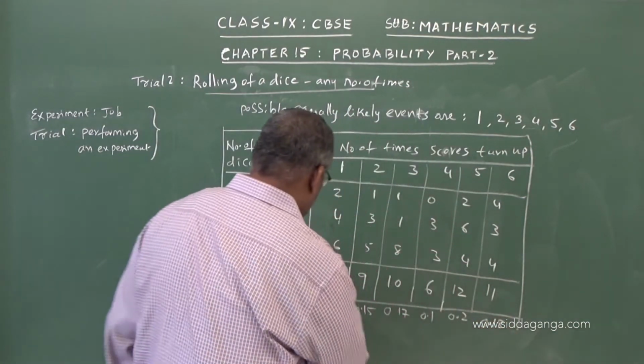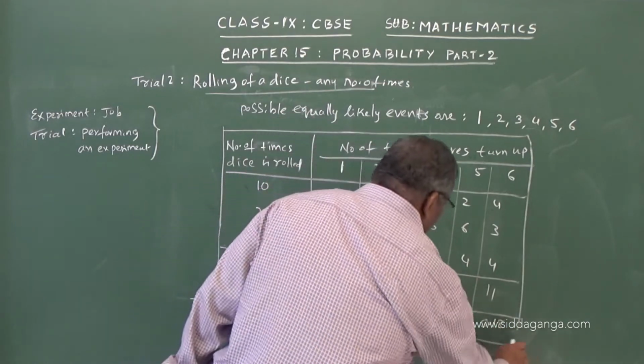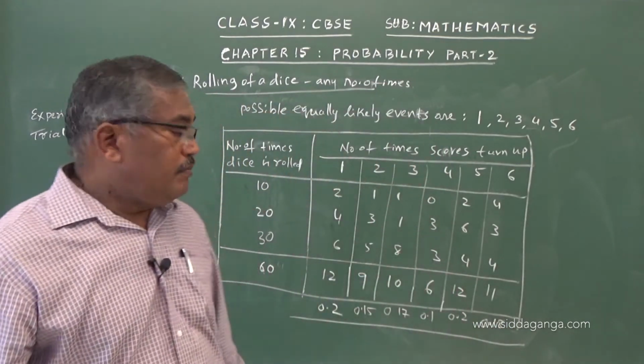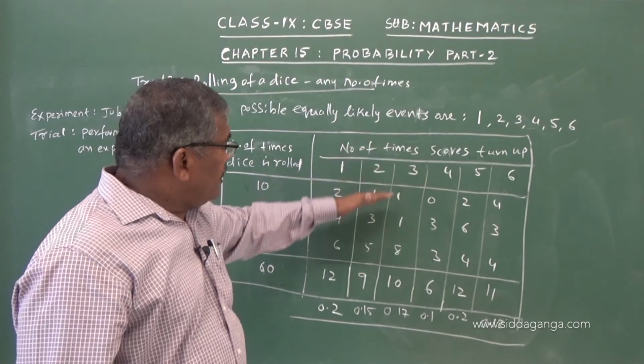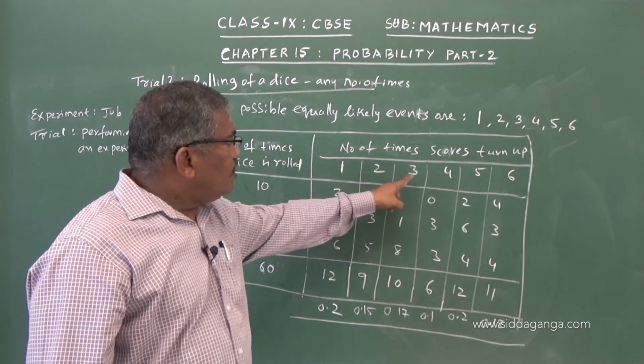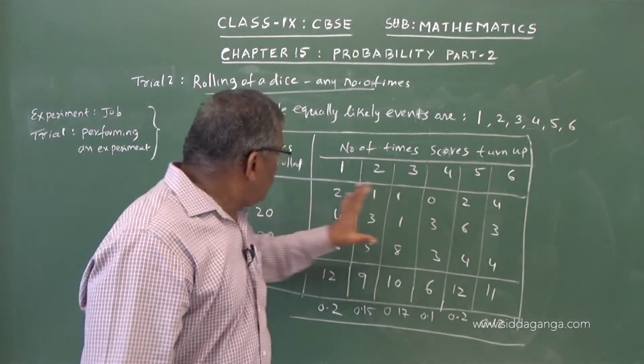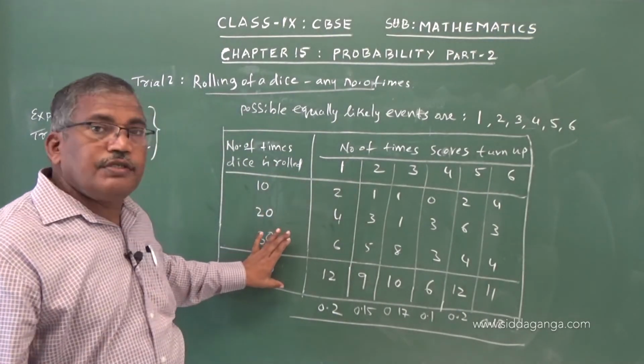So these are the probabilities of 1, 2, 3, 4, 5, 6 with 60 results.